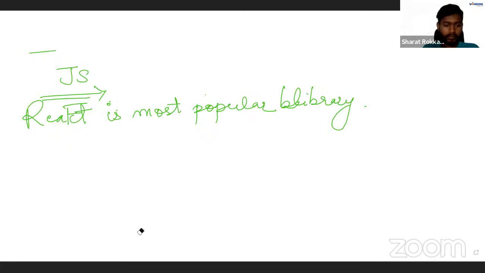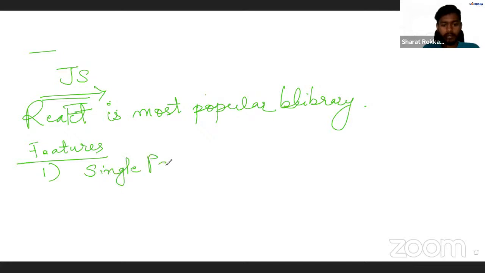Okay, so the first important feature that it provides is single page application. Okay, and the other feature is one-way data binding.